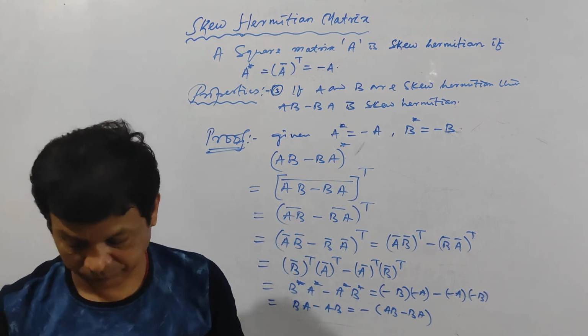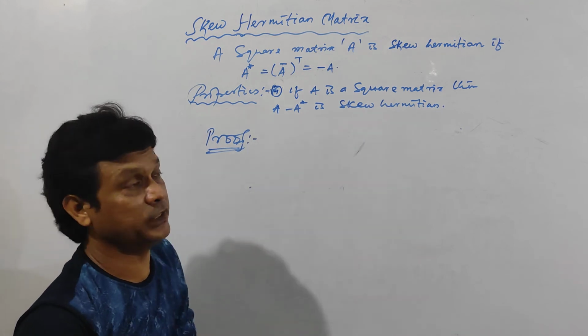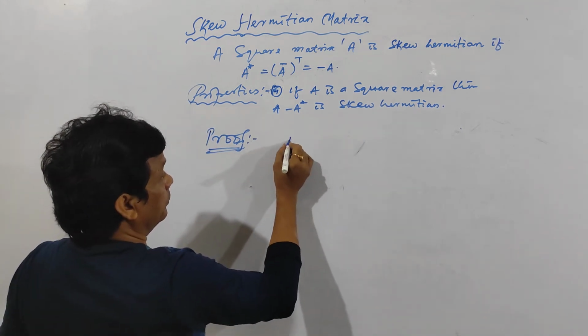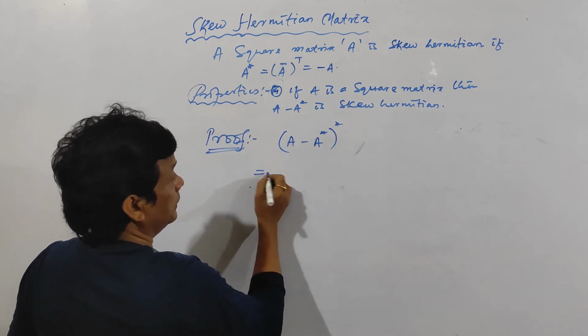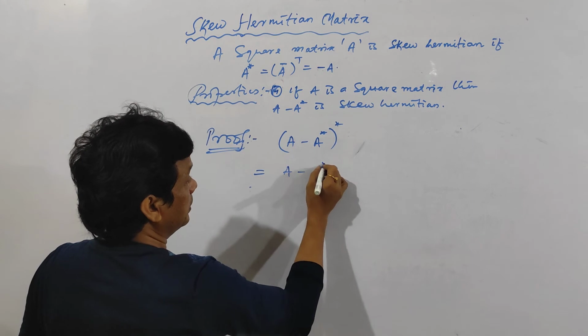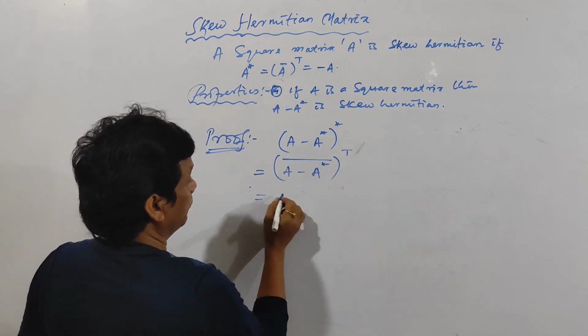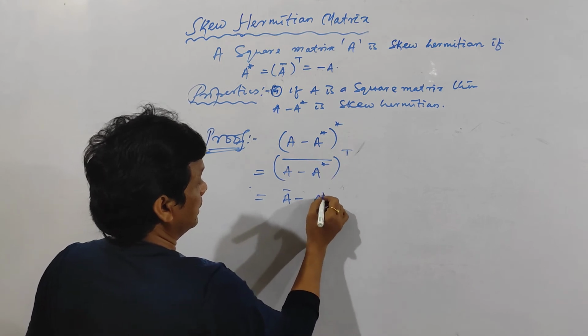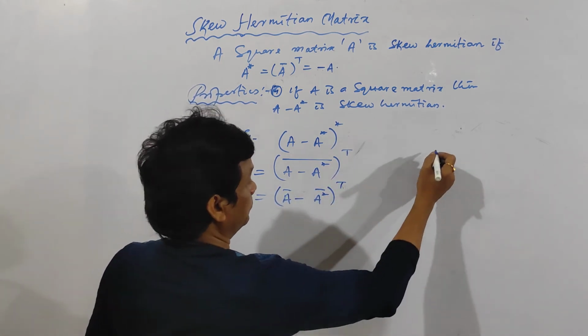Clear? See here, if A is a square matrix, then A minus A star is skew Hermitian. Now, A minus A star: take the transpose conjugate of this matrix. It is (A minus A star) whole bar. Again take the transpose of this one. And (A bar minus A star bar) transpose. Let us solve this one.